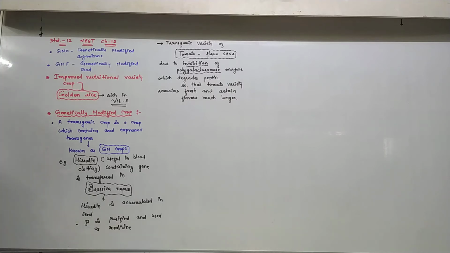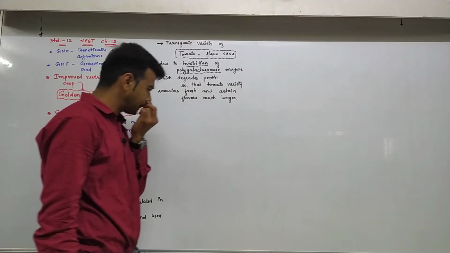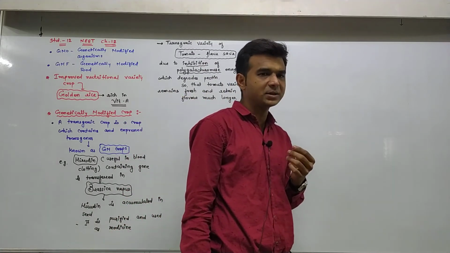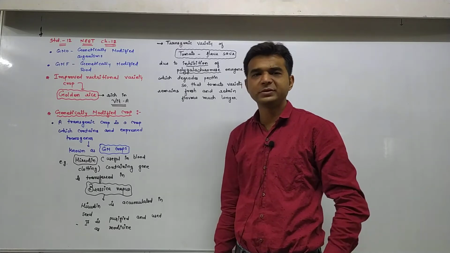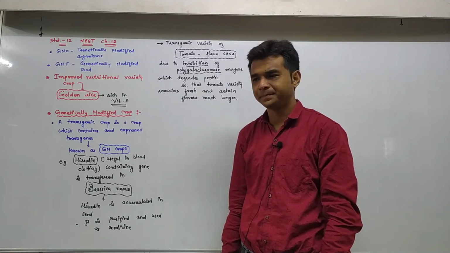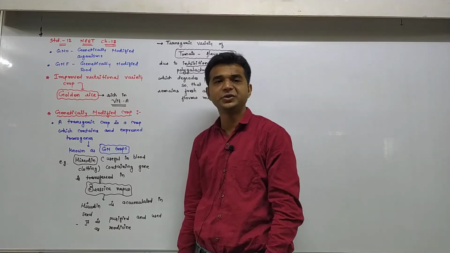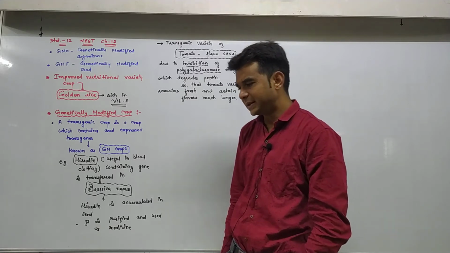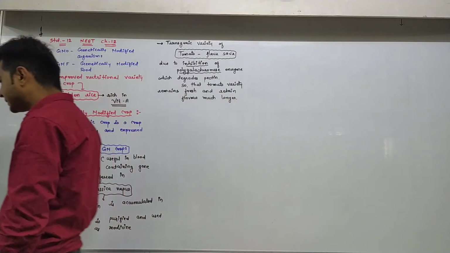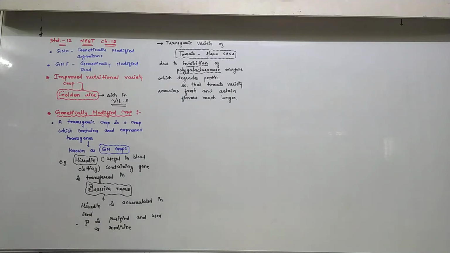Now, as you know BT cotton, just a 1 minute revision of the BT cotton. In BT cotton, the toxin producing gene of the Bacillus thuringiensis bacteria is transferred to it, and this is known as the cry gene, and it produces the cry protein. So this is an insecticidal protein which kills the insect larvae.